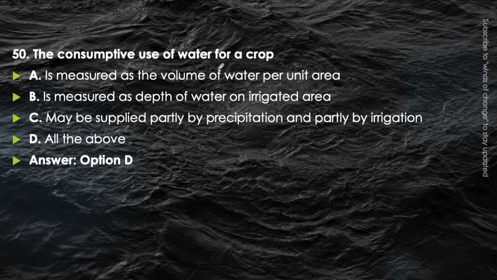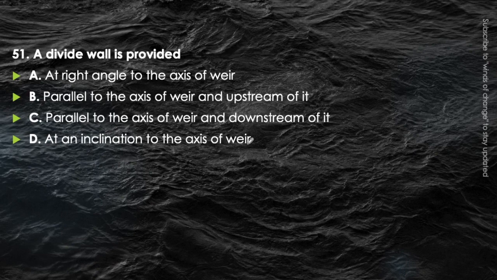The consumptive use of water for a crop is measured as volume of water per unit area, as well as the depth of water on the irrigated area. The depth of water that will be required on the irrigated area, and measured as volume of water per unit area in terms of discharge, and it will be supplied partly by the precipitation and partly by the irrigation. Okay, so the total value is called consumptive use, or the consumptive irrigation requirement. Next question.